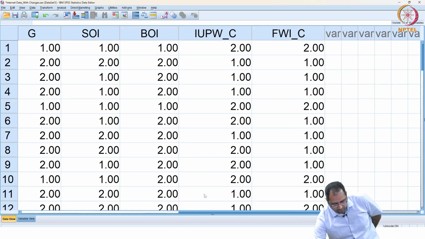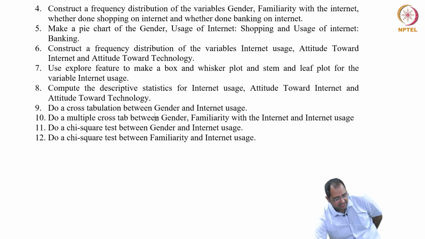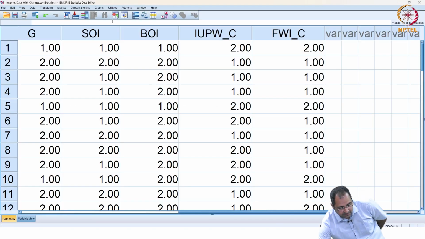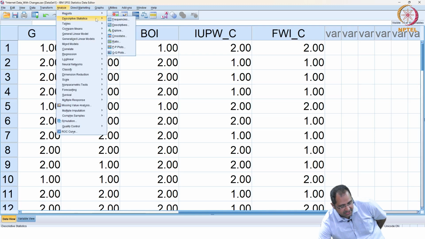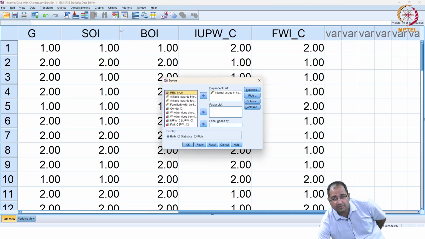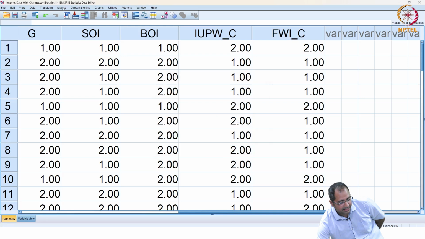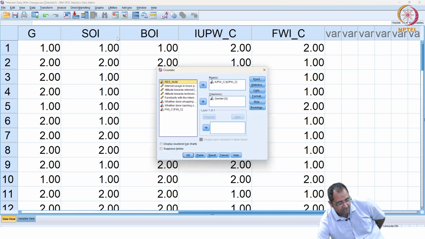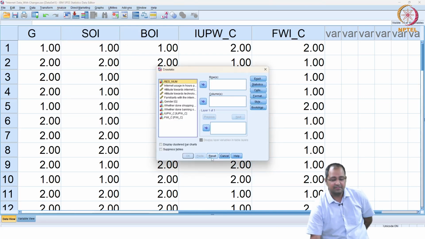So now we will do then multiple cross tab. So how to do that? Go to analyze, descriptives, explore. Don't go to explore. You tell me, I am just checking whether you are paying attention. Go to analyze, descriptives, cross tabs, reset.